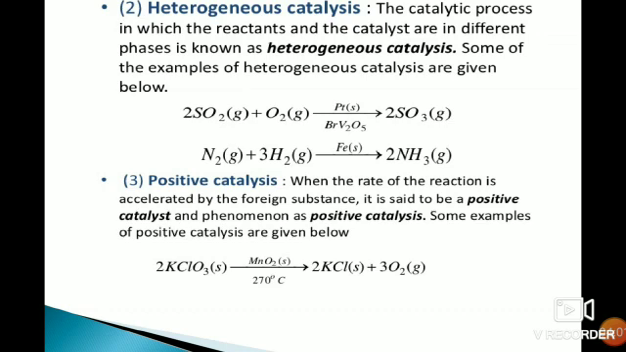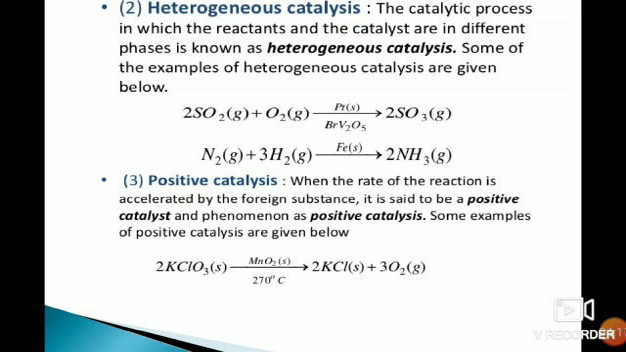A similar example is the formation of ammonia gas. N2 and H2 reactants are in a gaseous state, and Fe, that is the catalyst, is in a solid state, hence it is heterogeneous catalysis.